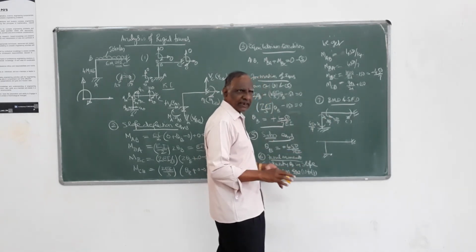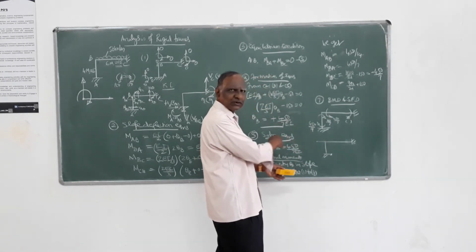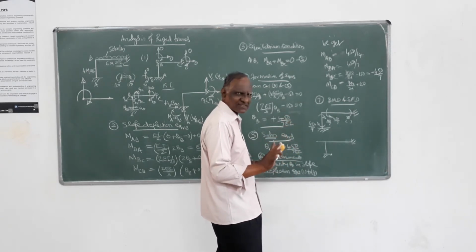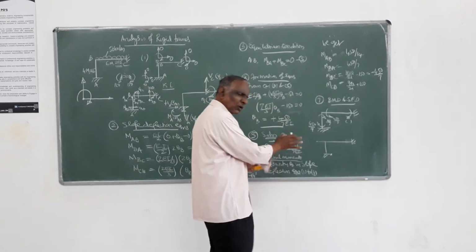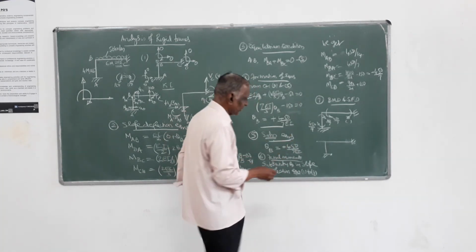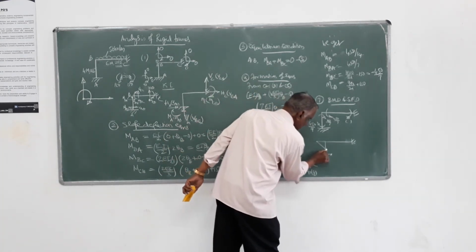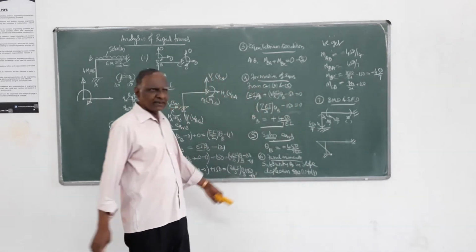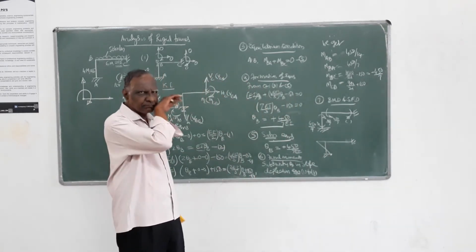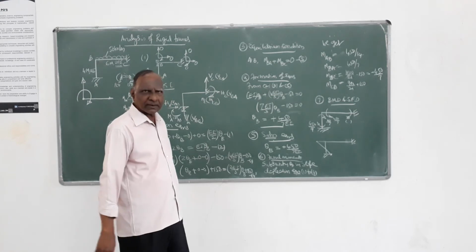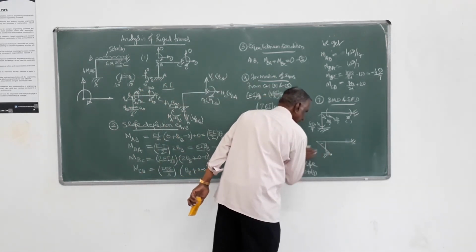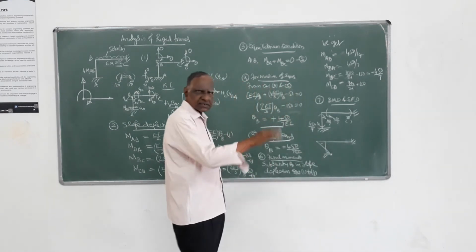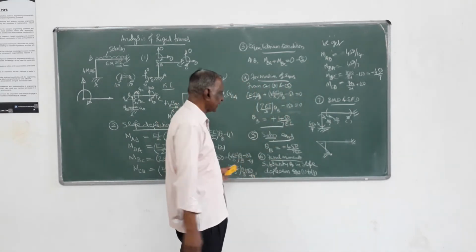It need not be to scale. Approximately you can show it, proportionately at least. Exaggerate something, don't show it like that. Proportionately, a proportionate sketch you can show. Then join this and this. That is the fixed moment diagram on that particular member AB. So this is positive, this is negative. Always inside the frame it is positive, outside it is negative.